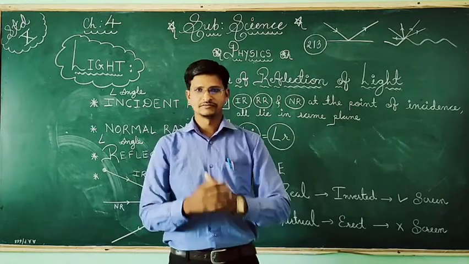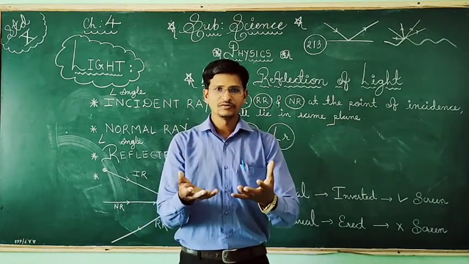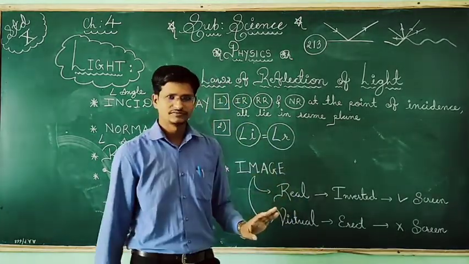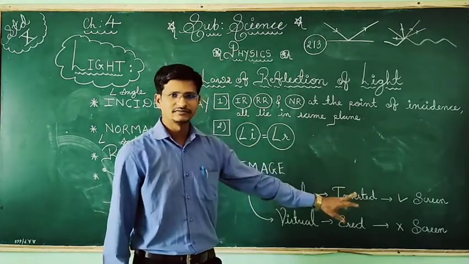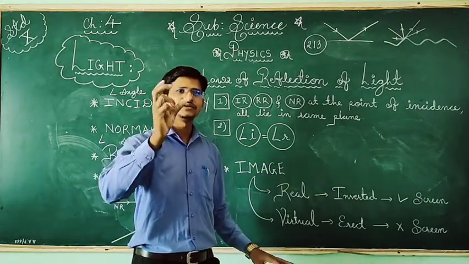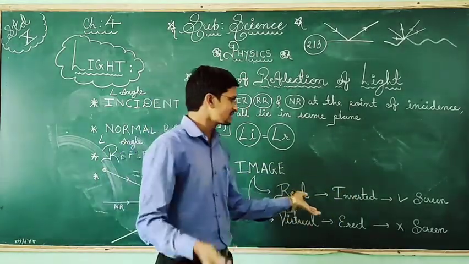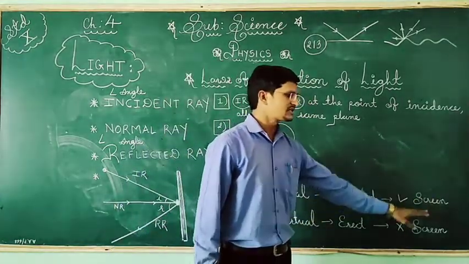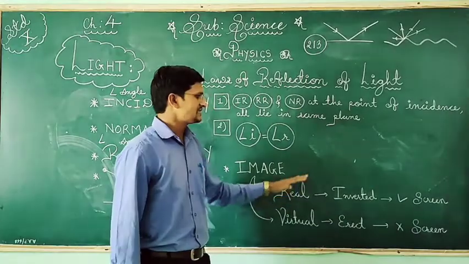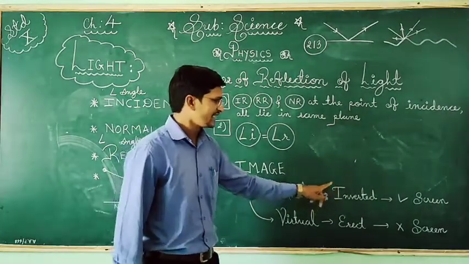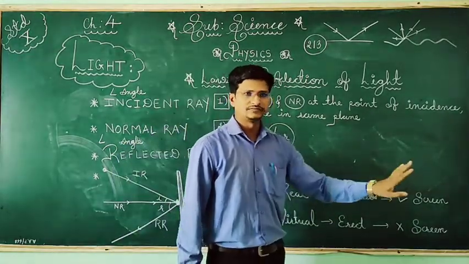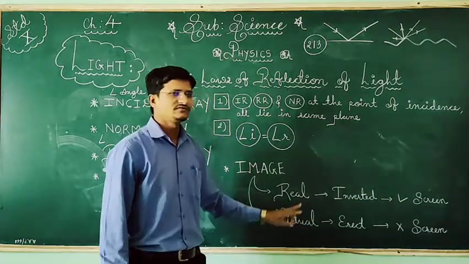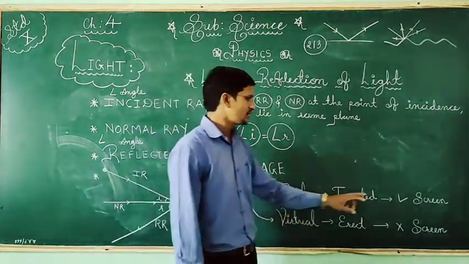Now you can see me right now. So it is a real image and it is inverted. And again, the lens will form the image in such a way that it forms on the screen. So a real image is an inverted image which is formed on the screen. Next is a virtual image, which is erect and which will not form on the screen.